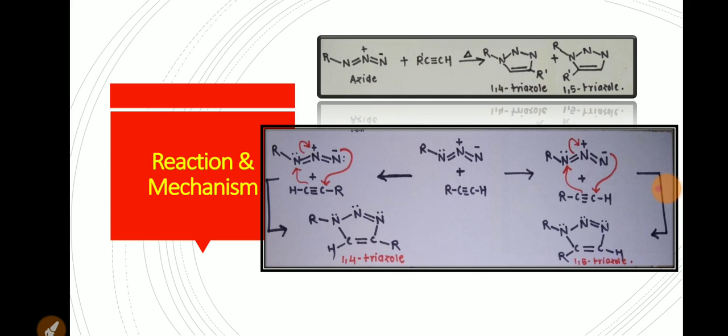The mechanism is a simple concerted mechanism which gives a mixture of products, that is 1,4 and 1,5 products.